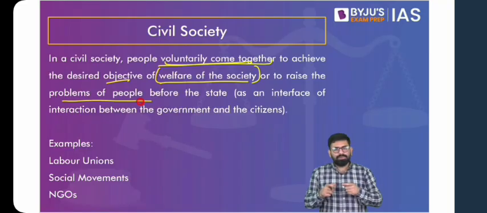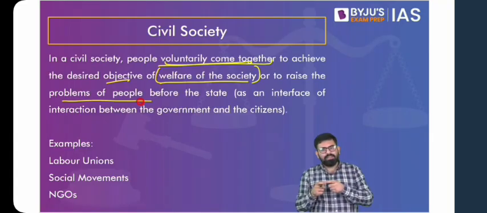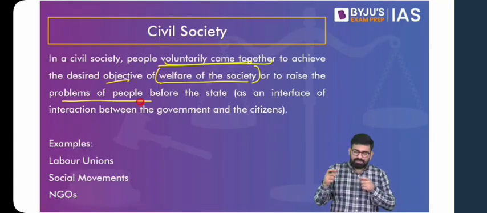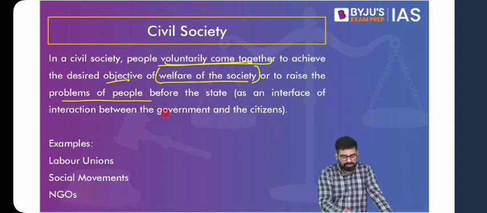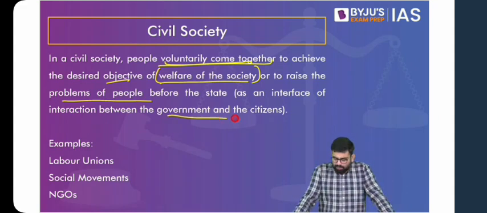So to bridge this gap, to make the voice of the people reach the government, and whatever information government wants to provide reach a citizen, to make sure that happens, we have the civil society to bridge that gap between the government and the citizens. Now take various examples and you'll be able to understand.